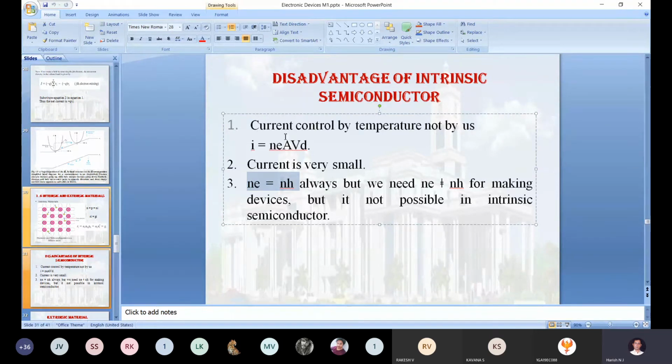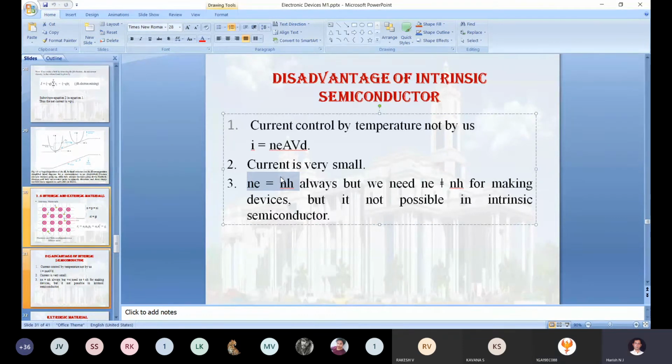Now, once again, you can write the advantages of an extrinsic while seeing these things. What are the advantages of an extrinsic semiconducting material? Current flows even at low temperature. Yeah, current control will be with us.